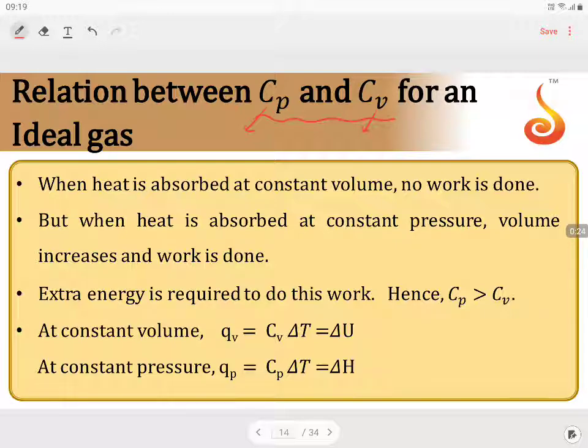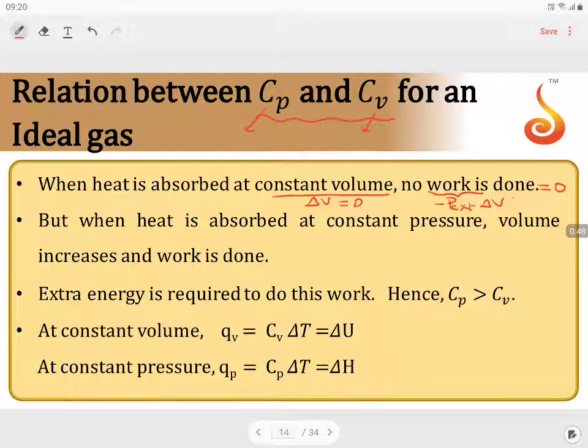Let us assume heat is absorbed at constant volume, so delta V is equal to 0. Work done, which is taken as minus P external into delta V, where delta V is equal to 0, will also be equal to 0. So there is no work done in the system, W is 0.